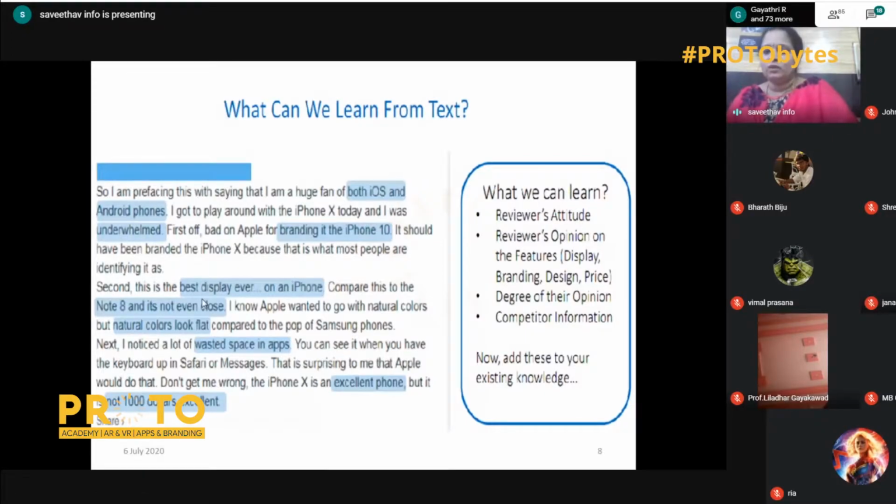Last line, he has quoted the price also, and a degree of his opinion. Is it a positive opinion or a negative opinion? And competitor information: which phone he has compared this phone to. So all these details can be learned from this paragraph, and that is the objective of text analytics. It is purely used for business enterprise information.